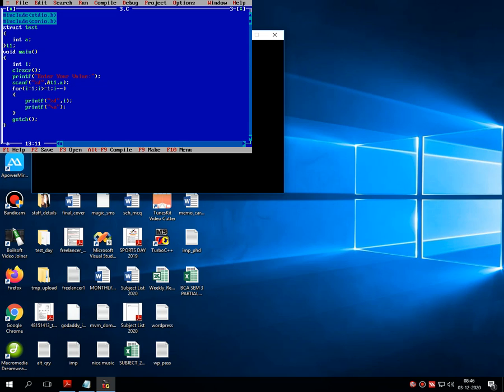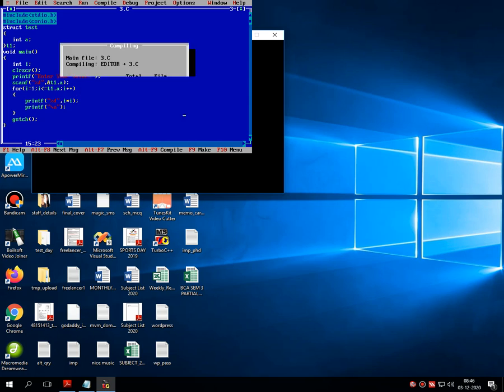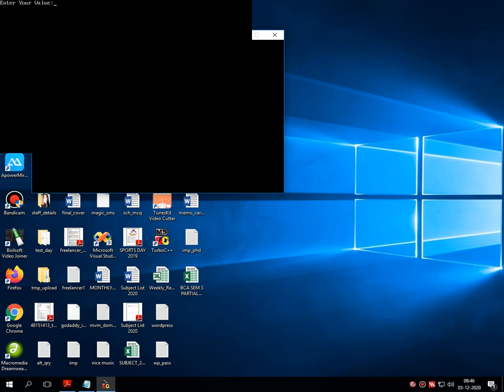I have to start my looping control structure with 1, then less than or equal to t1.a, I plus plus. Every time I need to print the square of the value I, so I'm just writing printf %d, I into I. Then I'm saving the program and executing the code.